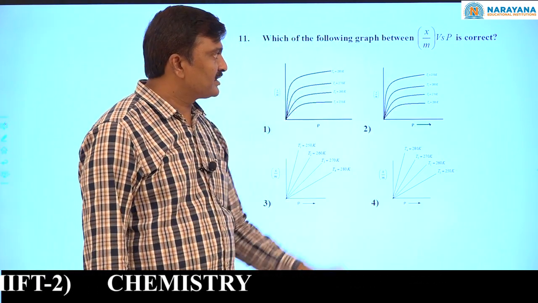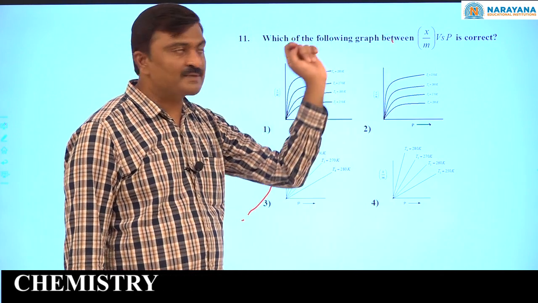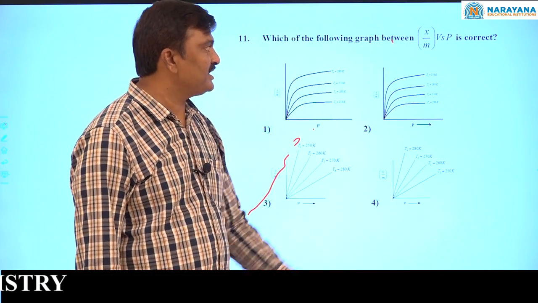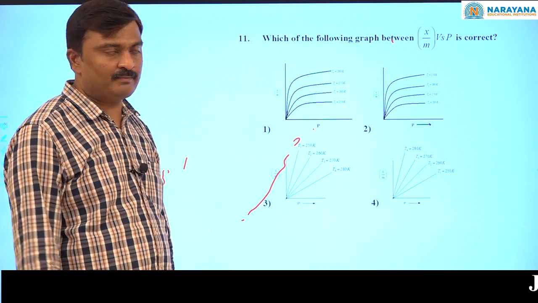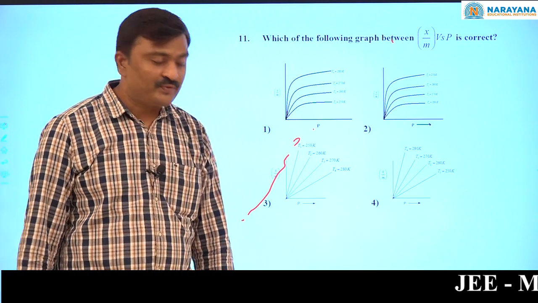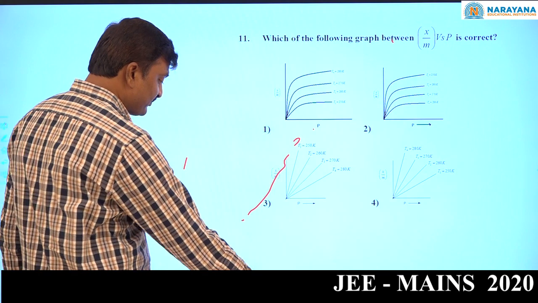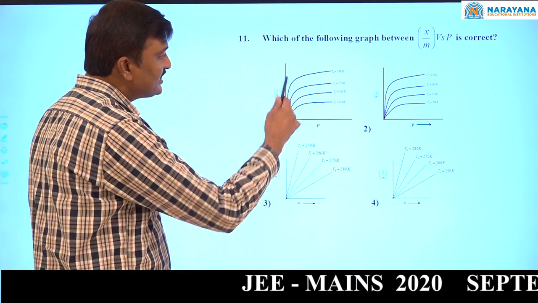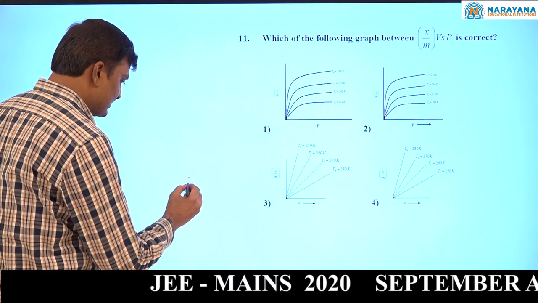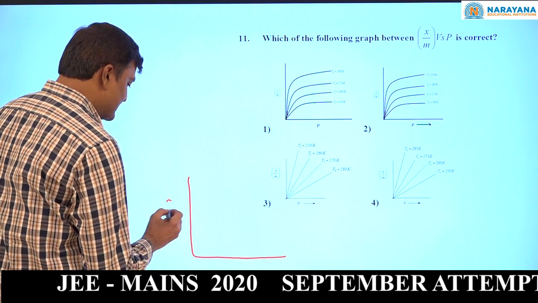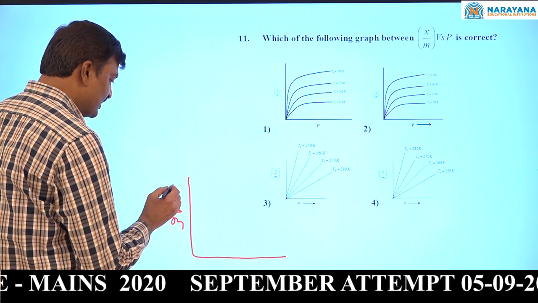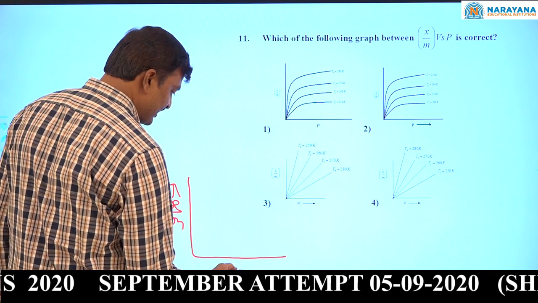Which of the following graph between x by m versus P is correct? X by m. It is based on the Freundlich adsorption isotherm. See, x by m versus pressure.